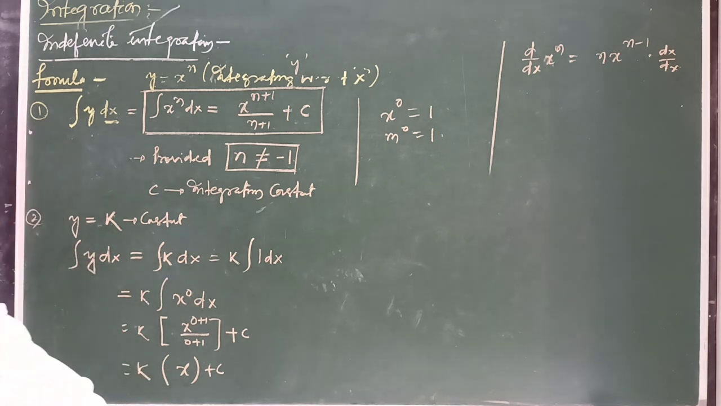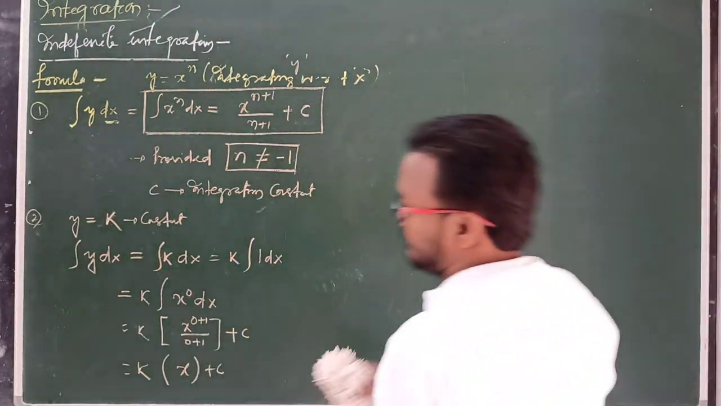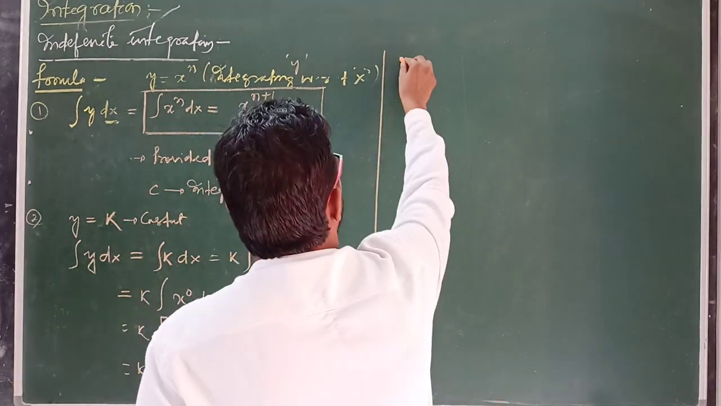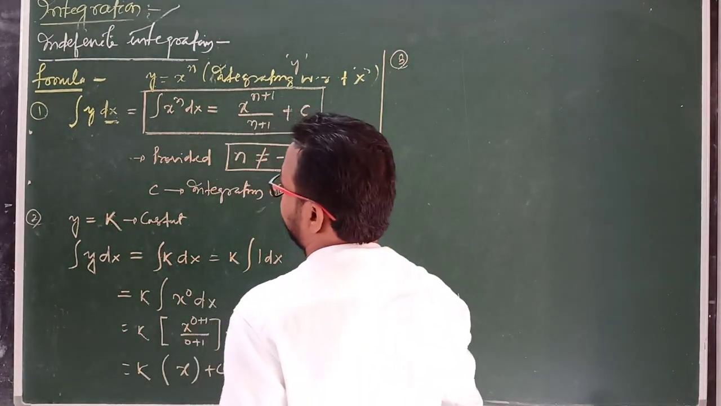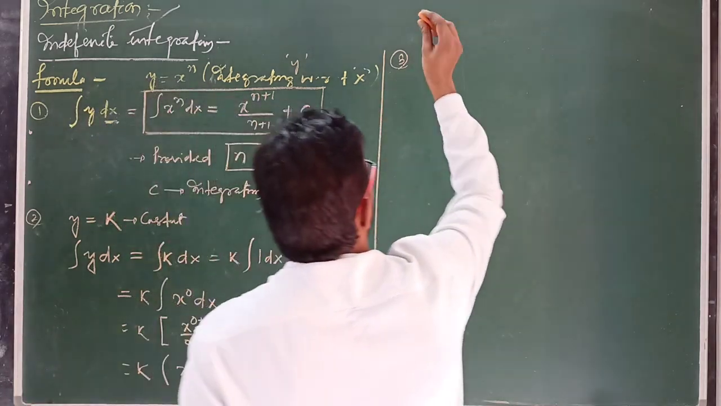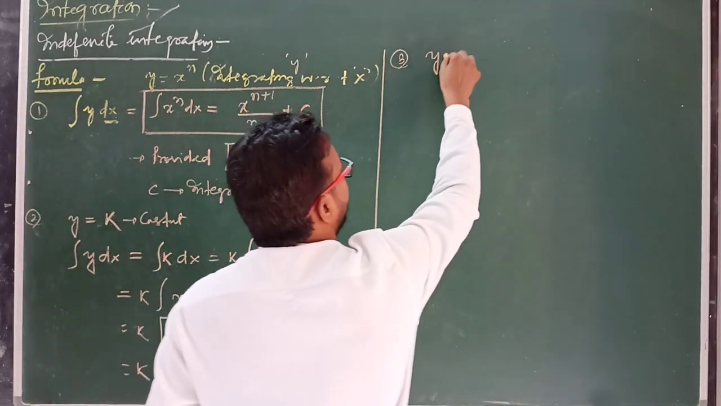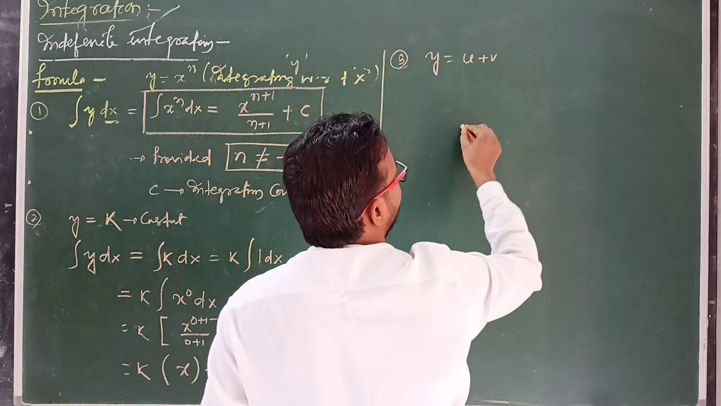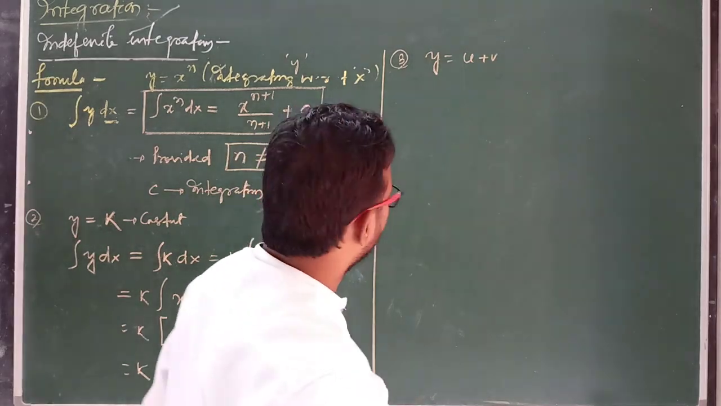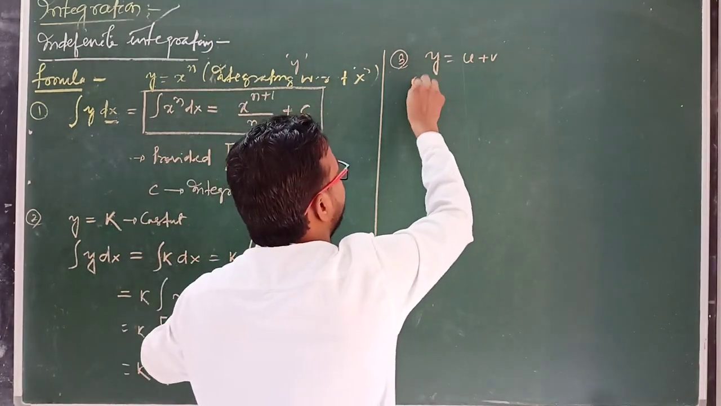Next, another one, integration rule number 3. Okay, now let's start another physical quantity. Suppose y equals u plus v, and u and v are two functions of x. Now we have to differentiate y with respect to x. So how can we differentiate this equation?